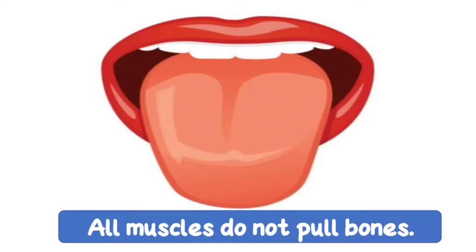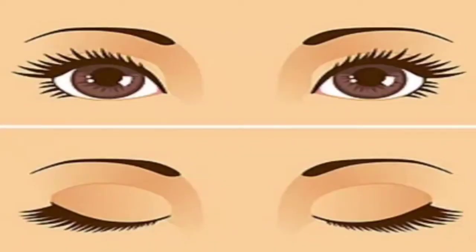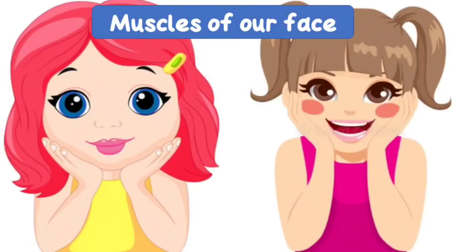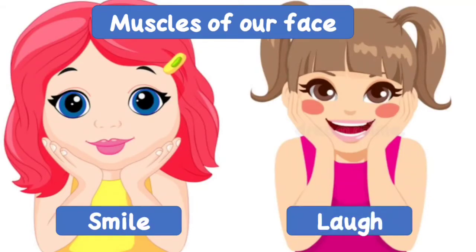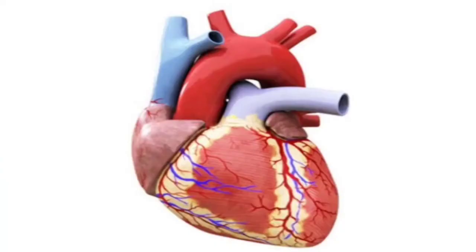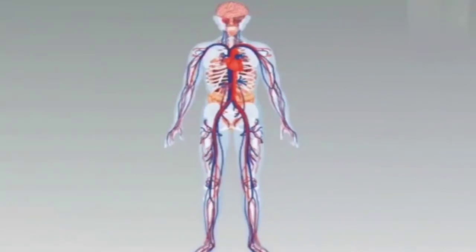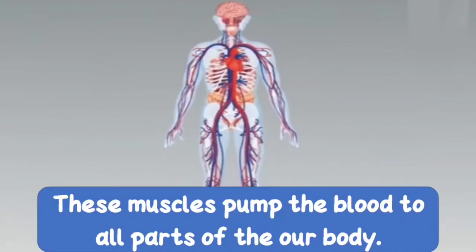Some move other parts of our body too. So we can open and close our eyelids easily because of our muscles. Even the muscles of our face help us to smile and laugh, etc. The walls of our heart are also made up of muscles. These muscles pump blood to all the parts of our body. Which muscle? The heart muscle pumps the blood to all the parts of our body.